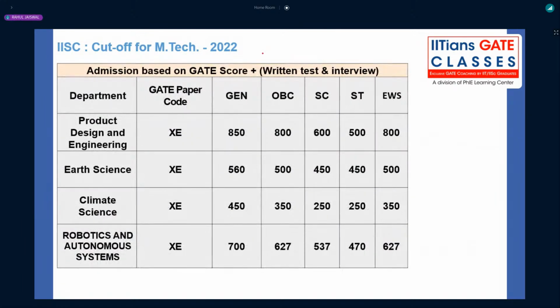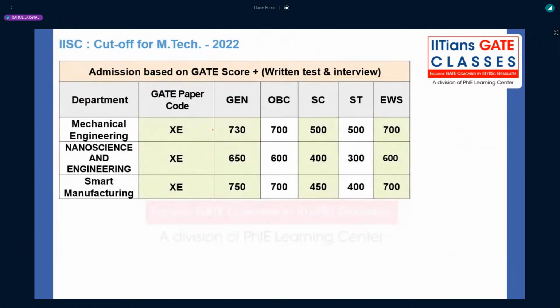Now, again for GATE XE, through GATE XE you cannot have admission in the mechanical departments of IISc Bangalore, right? Getting my point? In mechanical department, as you can see here, GATE XE was having the same score as GATE mechanical.